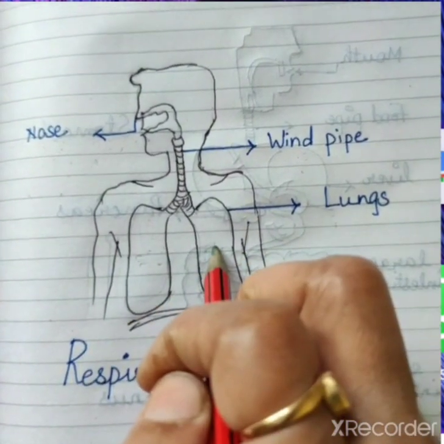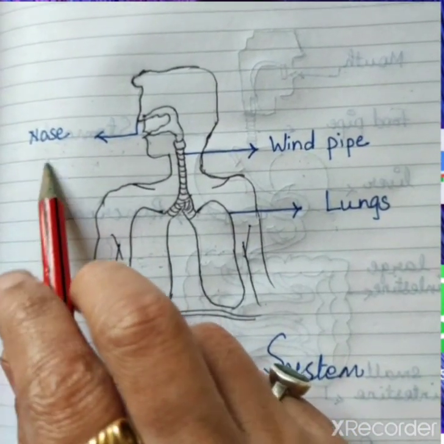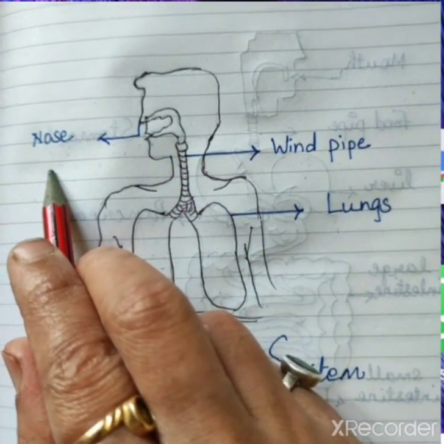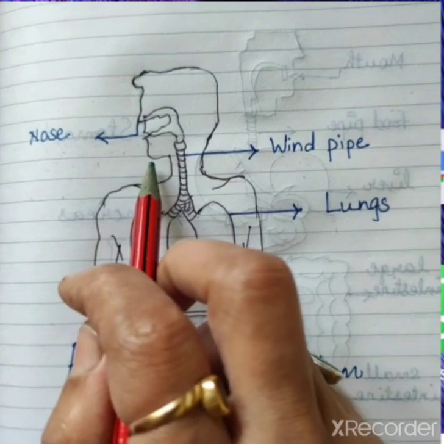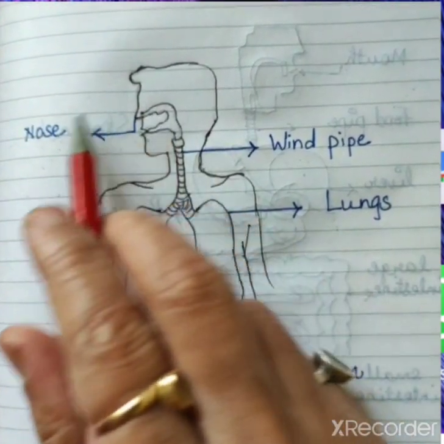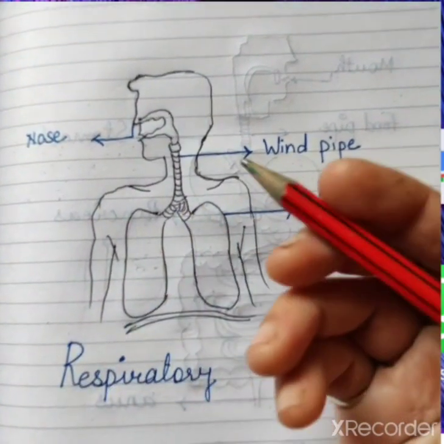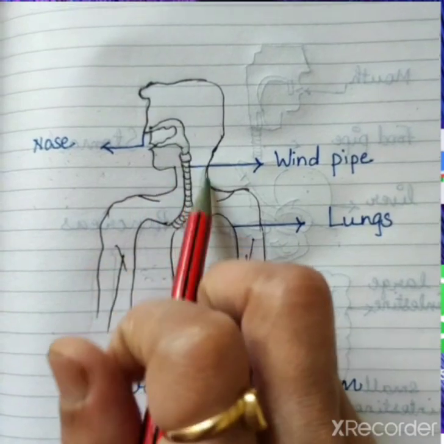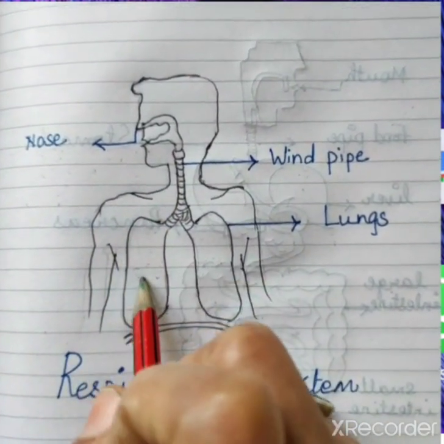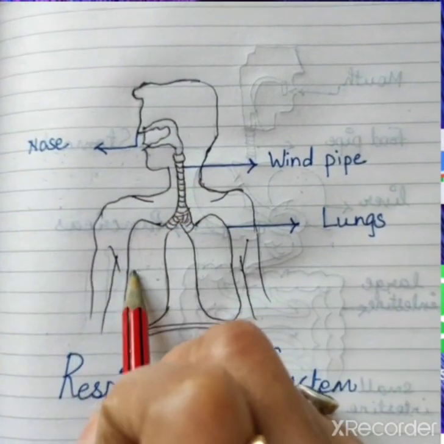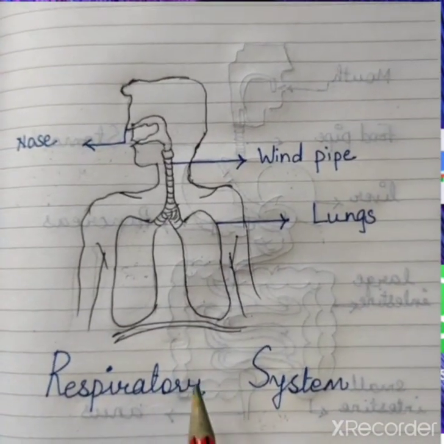We breathe out, or exhale, carbon dioxide. Means when we are taking in air, that process is called inhale, and when we breathe out carbon dioxide, that process is called exhale.